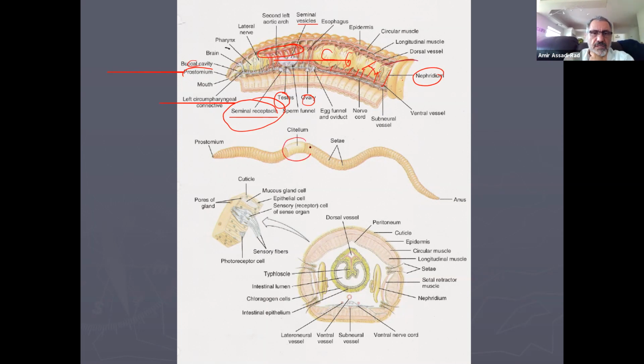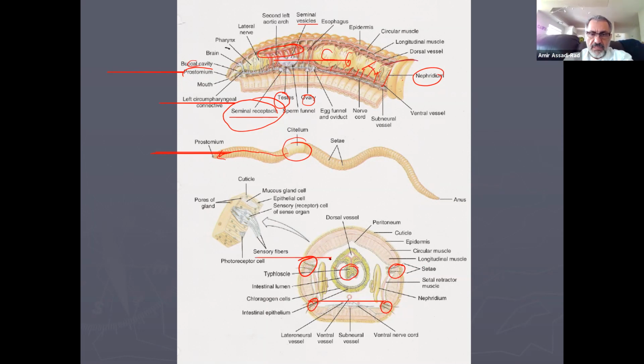Here's a clitellum. After copulation, it moves toward the anterior portion of the animal. These are setae, which the function of it is vestigial. Here's a cross-section of the animal. So these are setae. They have 4 pairs of them. 1, 2, 3, 4. Typhlosole is the fold of the intestine.